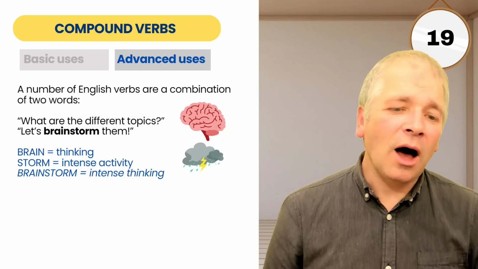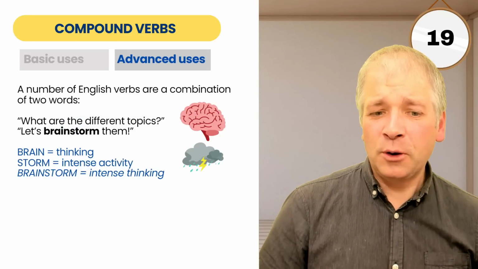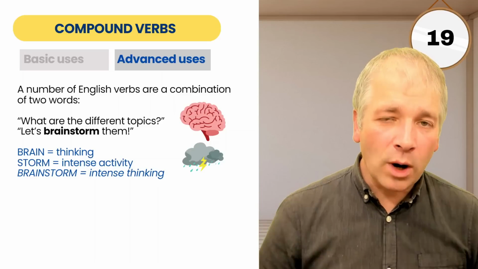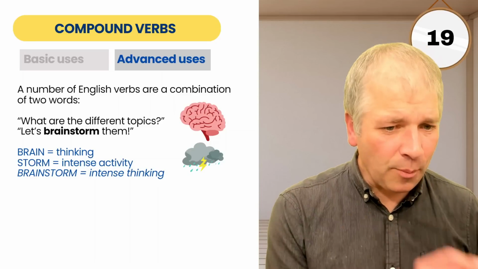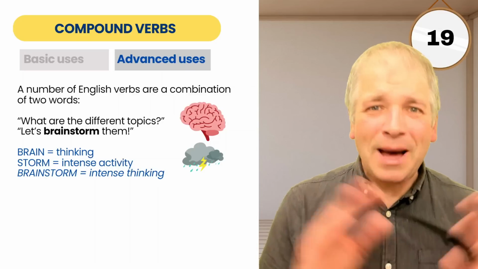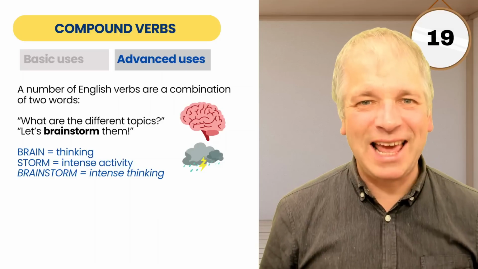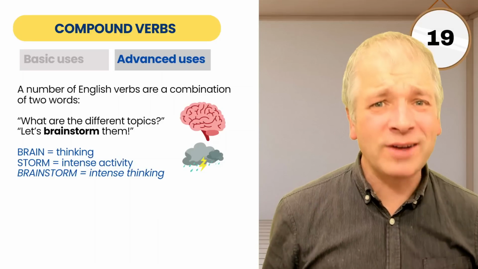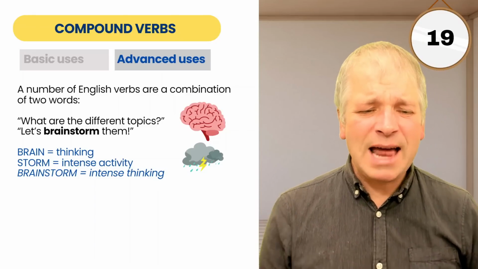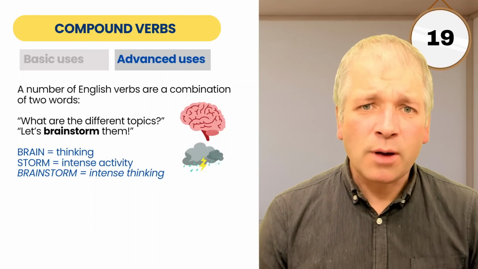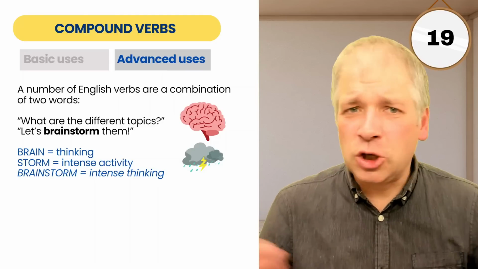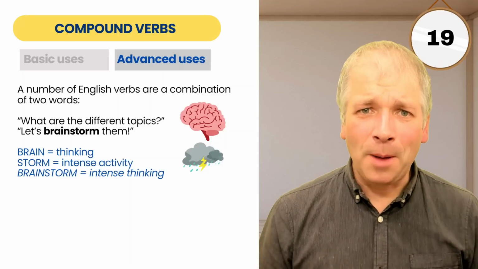Compound verbs refer to English verbs which are a combination of two words. Work through the example here. We have a picture of a brain and a picture of a storm. What are the different topics? Let's imagine we're having a discussion, we're preparing perhaps an essay together as a group of people, we're trying to come up with ideas, and we say, what are the different topics? And someone in the group says, let's brainstorm them. So brainstorm is actually a verb here. I brainstorm, you brainstorm, we brainstorm. It's a verb. But what's it made up of?